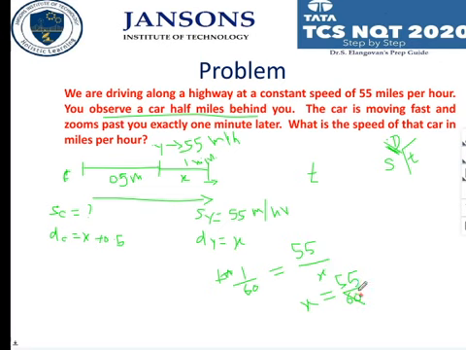No, 55 into 60. x is coming here, 60 is coming here. So this is the distance, this particular distance. And now substituting this here, you can find out the speed. Clear?